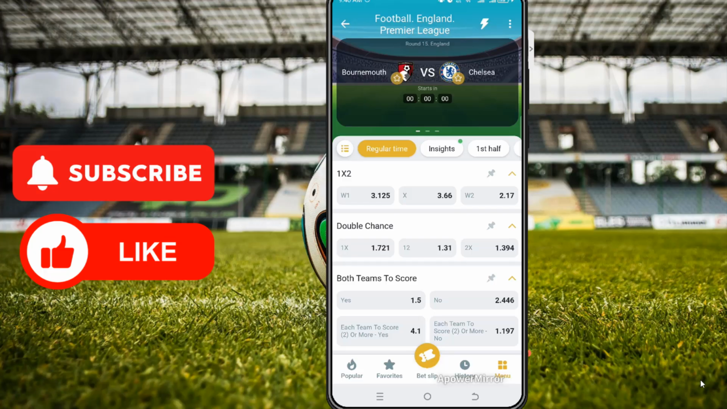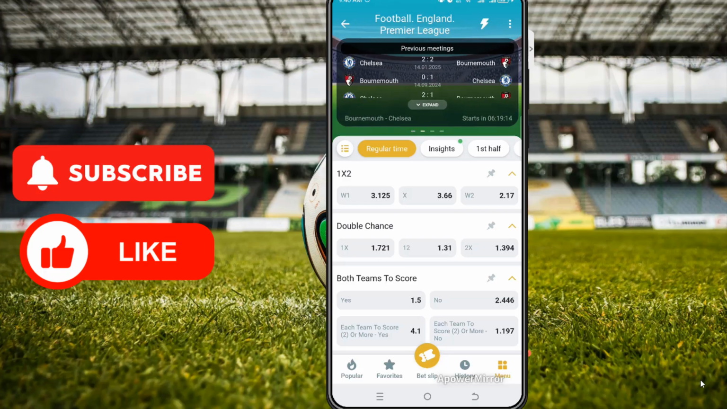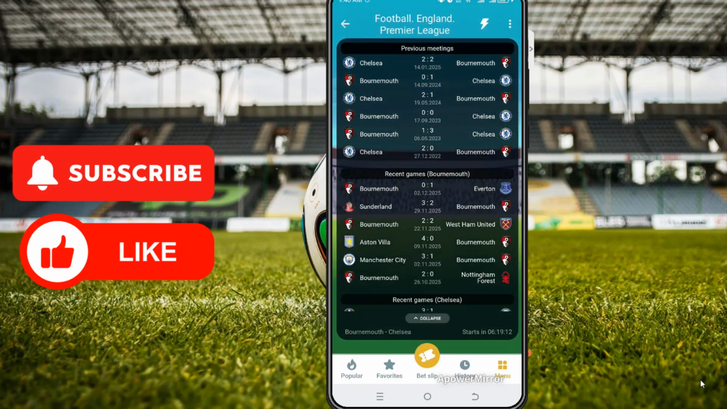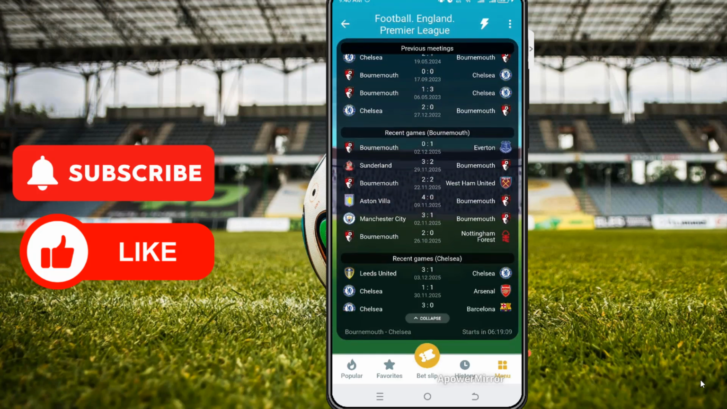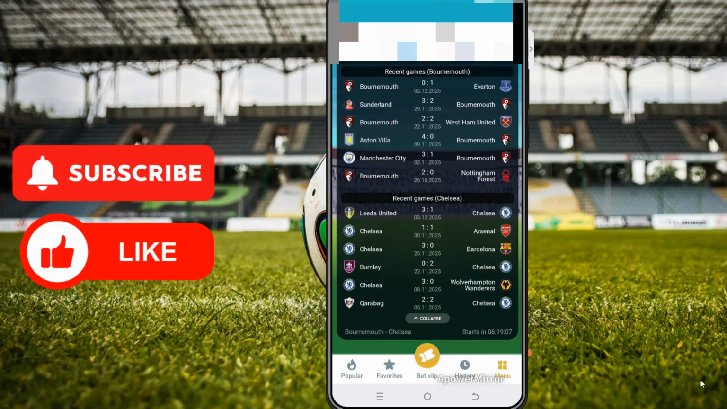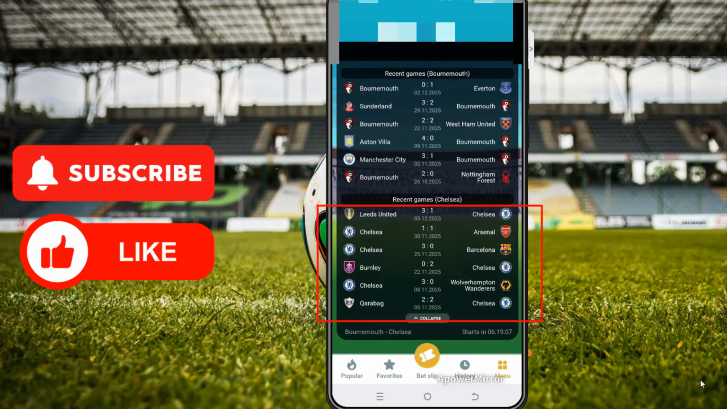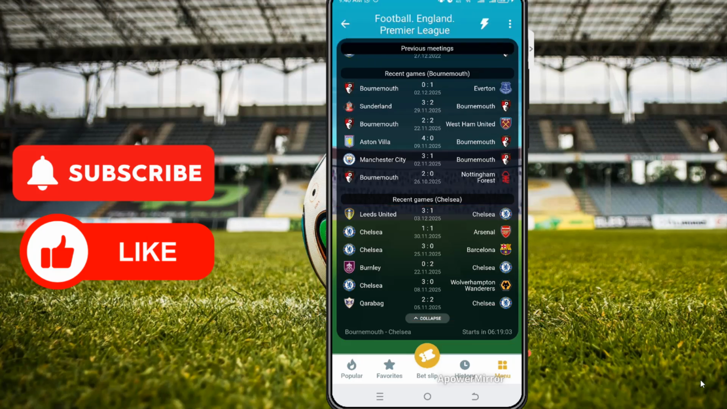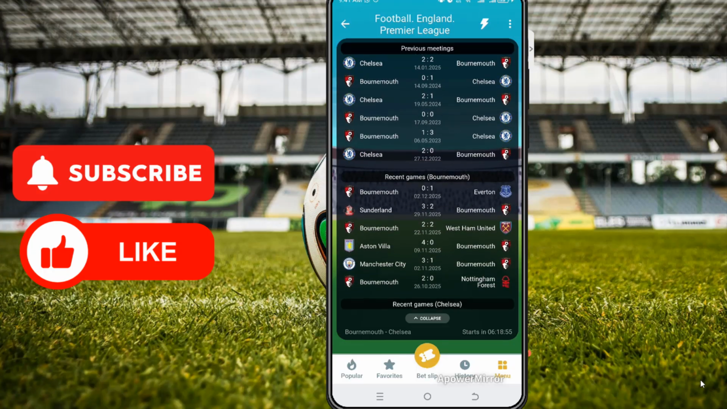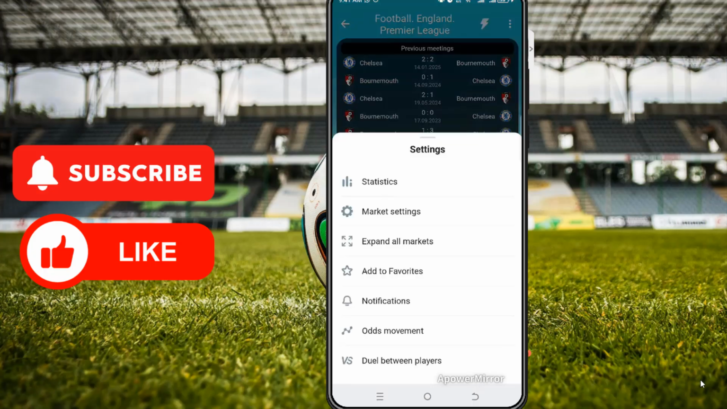Let's go deeper with my analysis. From here, you can check out the league table, or you can first confirm what I was saying. You can clearly see Chelsea's last game. They took a 3-1 defeat to Leeds United and a 1-1 draw versus Arsenal. So that's even 2 consecutive games that they are dropping points. So let's go to the league table and check out their position.